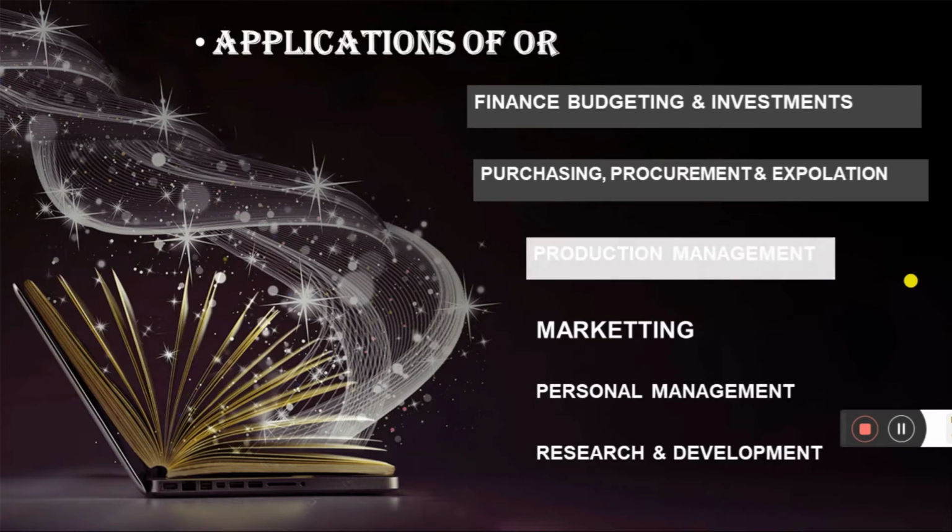Next comes production management. In production management, there are two things. One is physical distribution. In physical distribution, what happens? Locations and size of warehouses, distribution centers, and retail outlets.